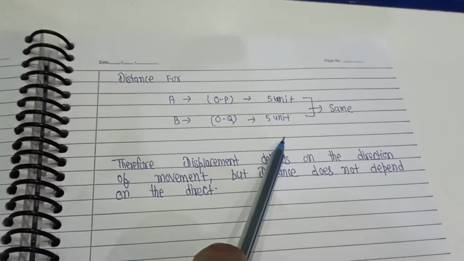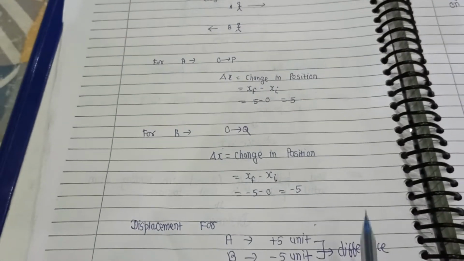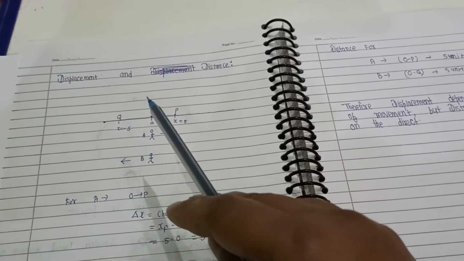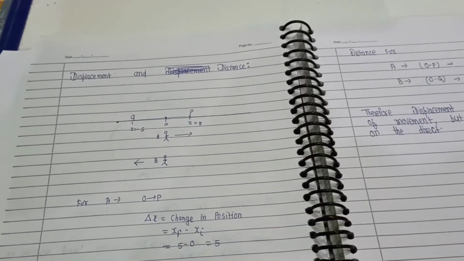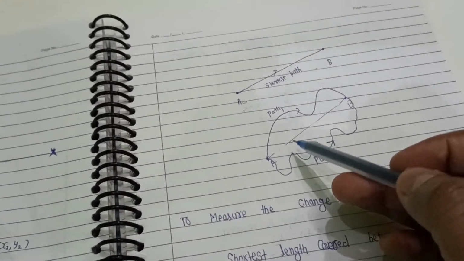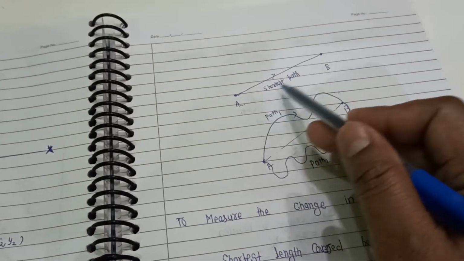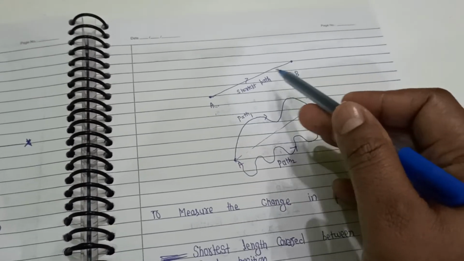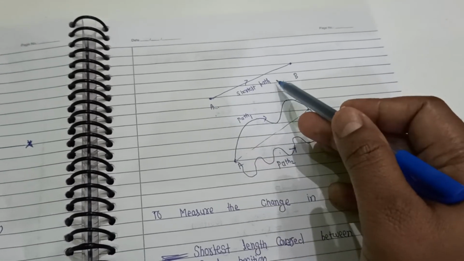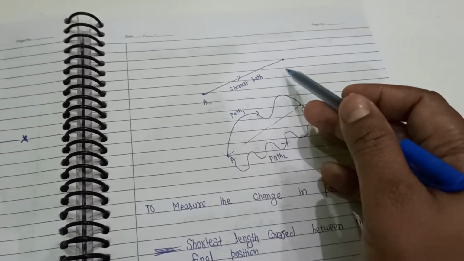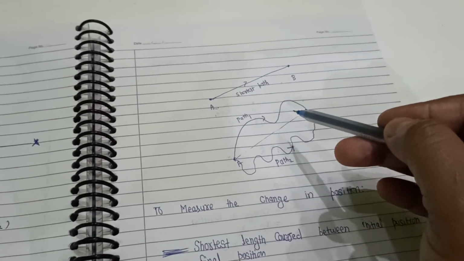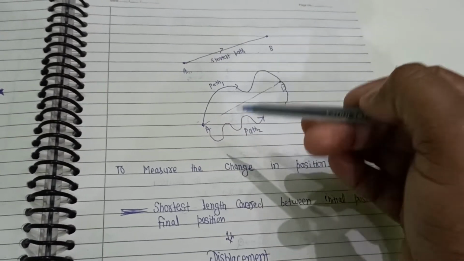Distance does not depend on the direction of the object, but the displacement depends on the direction of the object. That is the fundamental difference between displacement and distance. We can also say that distance will always be greater unless the object moves in a straight line. If the object moves in a straight line, then distance and displacement will be the same. But if the object does not move in a straight line, then the distance will always be greater than the displacement. I am talking about the numerical value of the distance and displacement.